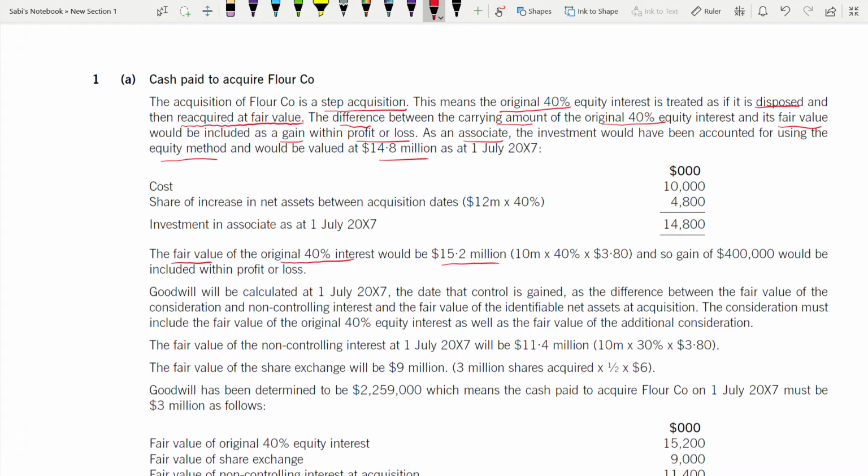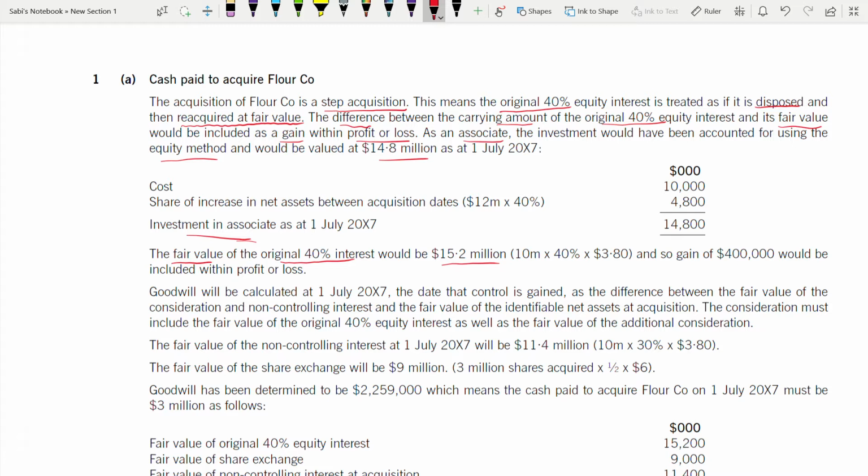Because you have acquired it at what? This is an investment in associate, not that associate which we are talking about. When you are taking 40%, isn't it an associate?